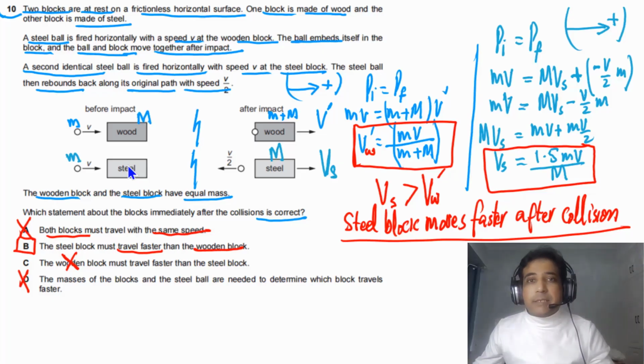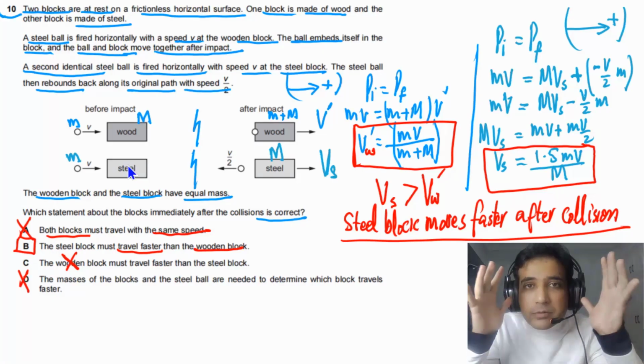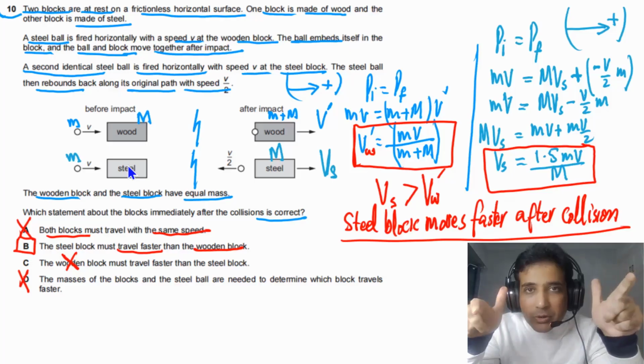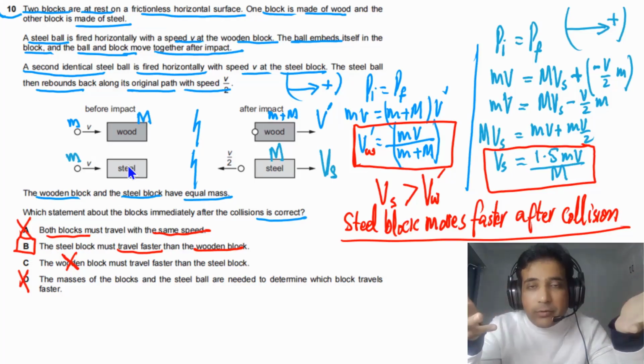In this lesson, we have discussed the first 10 questions. And in tomorrow's lesson, we will discuss 10 more questions and so on.